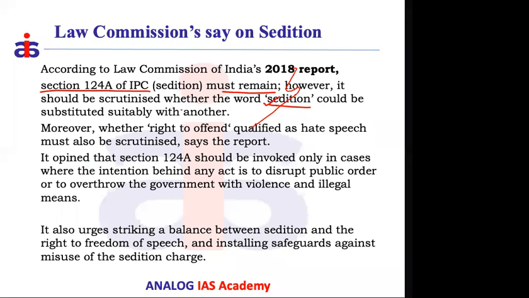Another thing is, when you have the right to freedom of speech and expression, it means that you also have the right to offend. The right to offend means that you can offend the government, you can offend other people, but is that right absolute? It is not. Obviously, you do not have a complete right to offend another person, but up to a point you can offend other people, you can offend the government.